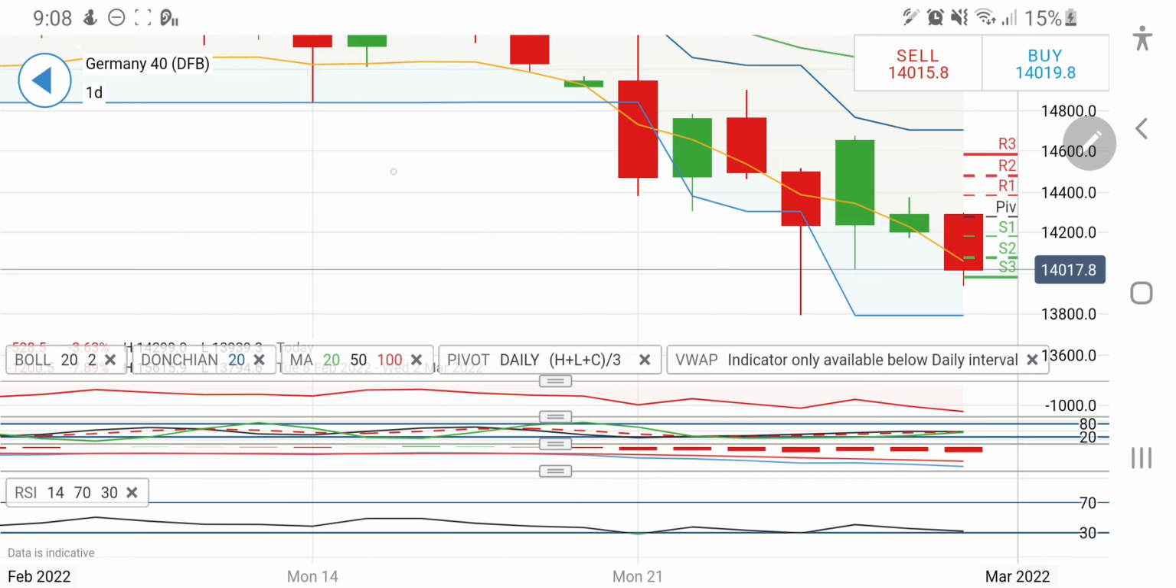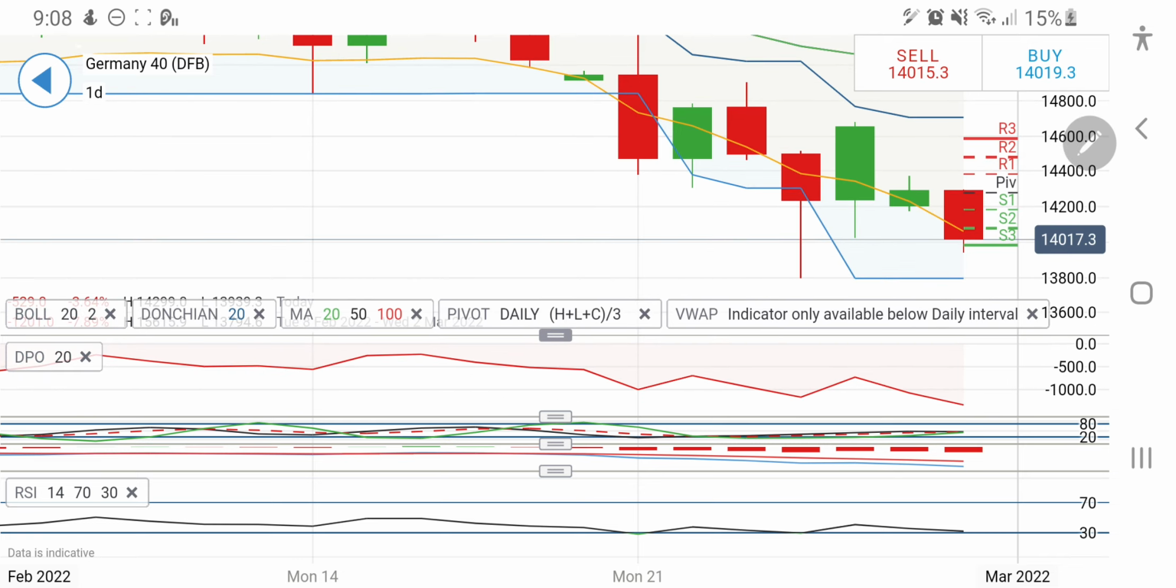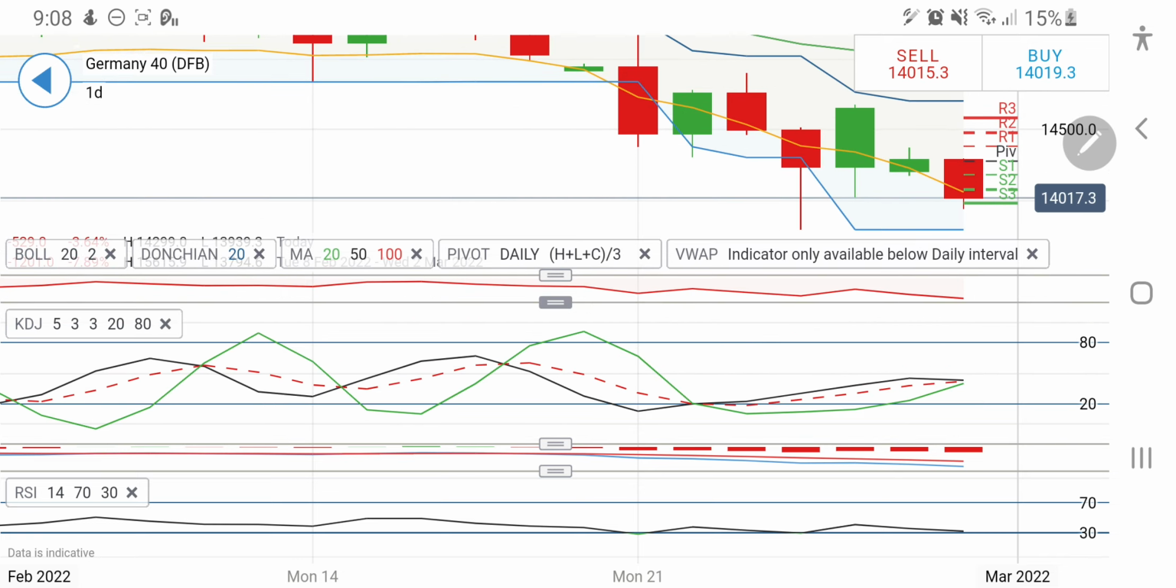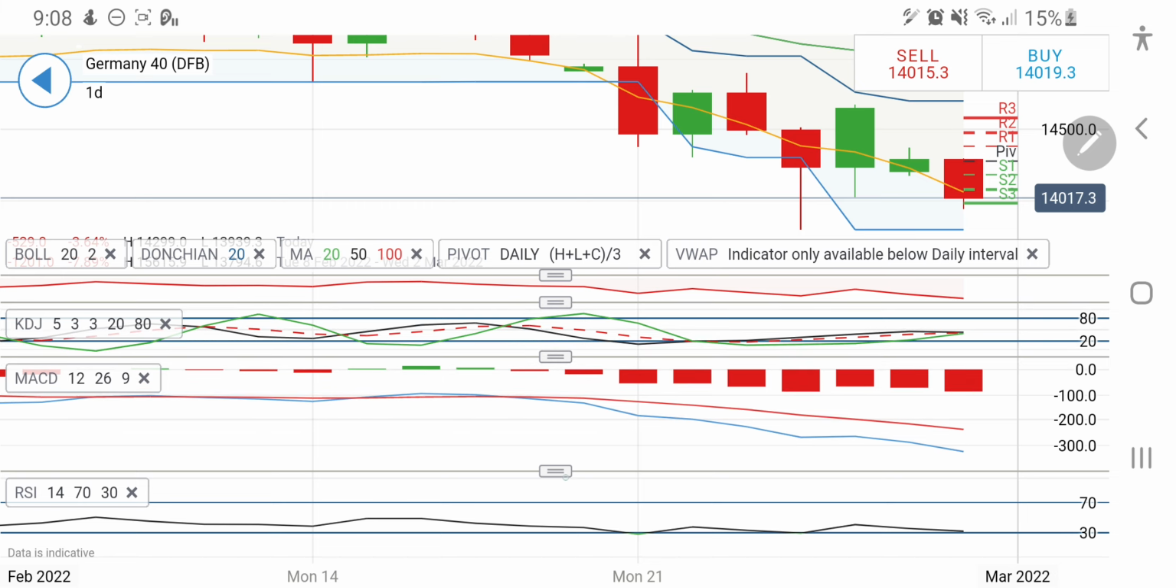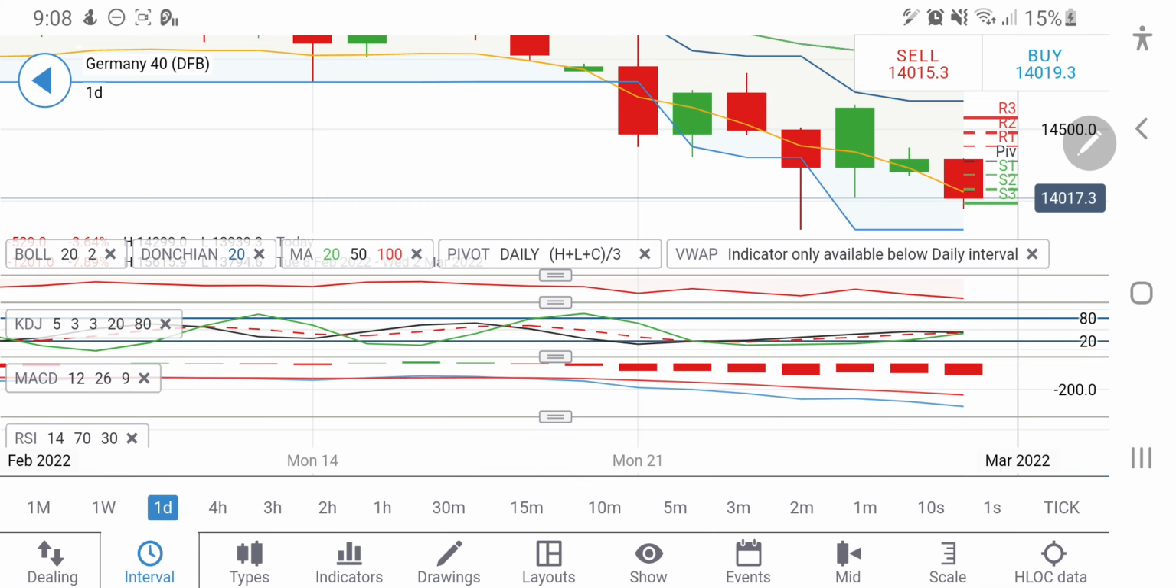So take a short entry below 14,000 levels. Take a short entry below 13980 levels, and then you can expect it to drop towards 13900 and 13800, which is going to be a stronger support. 13800 is definitely a stronger support for Germany 40 for any downward move. On the flip side, a long entry beyond 14,300 is recommended. Also, stochastic is at a comfortable level. MACD lines are still on the sell side.